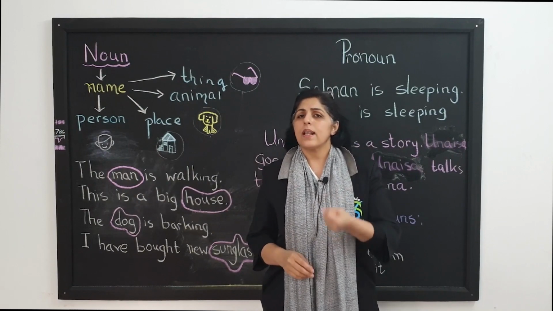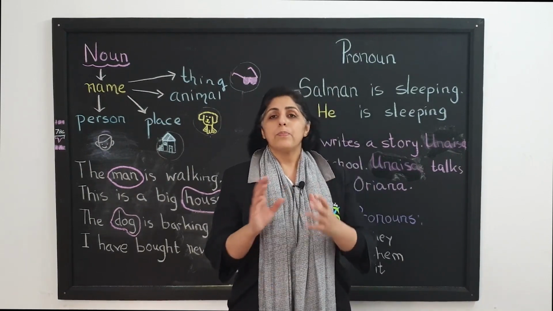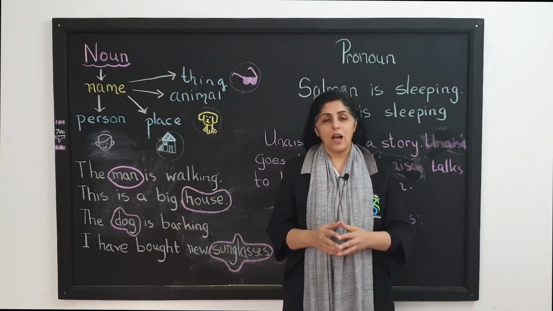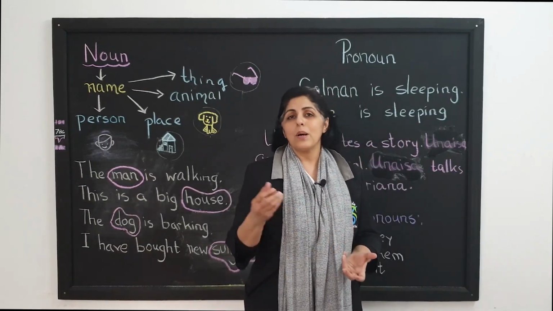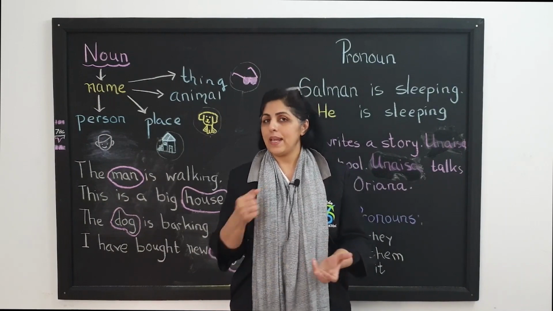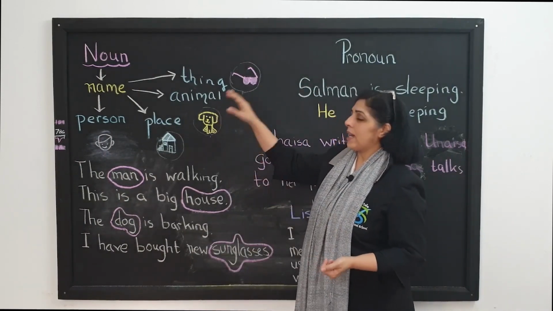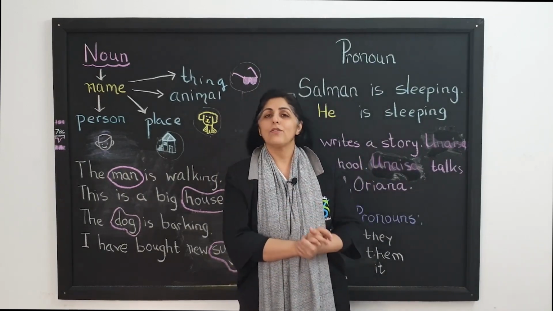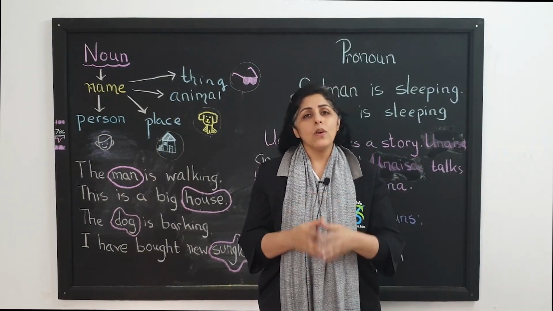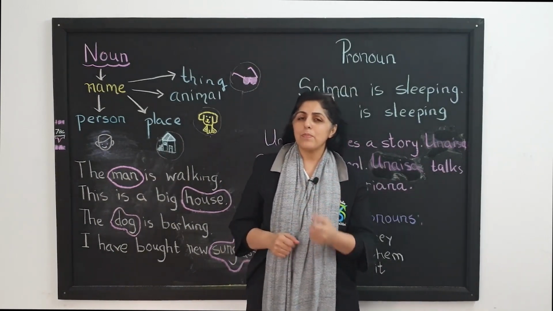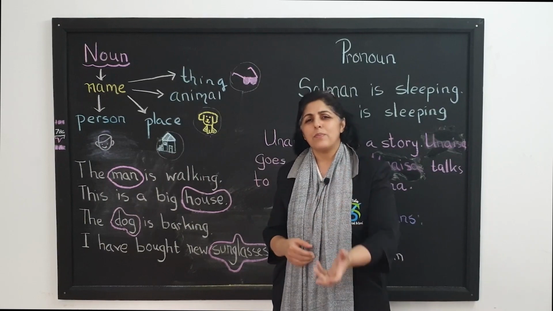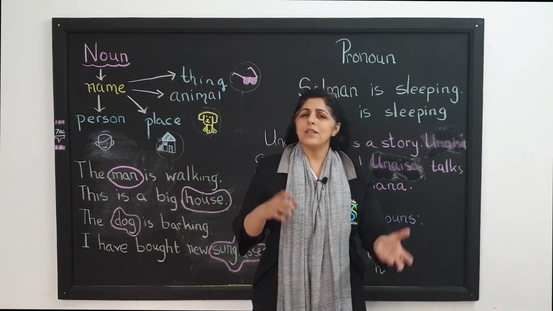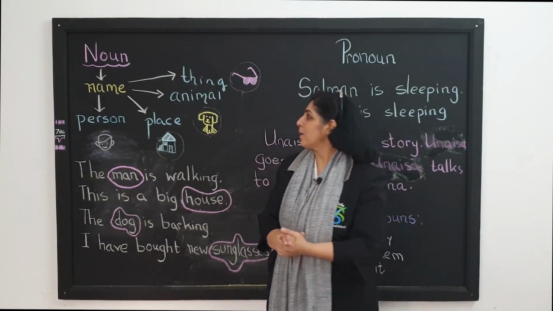Similarly, you can get words like village, town, country, park, beach, seaside. All of these are actually nouns because they tell you about a place. They name a place, right? Moving on to animal. All the animals that you have seen in books and in real life, all of them have a name and all of these names are nouns. For example, cat, dog, zebra, giraffe, lion, hyena, leopard, alligator, birds, insects, and so on.